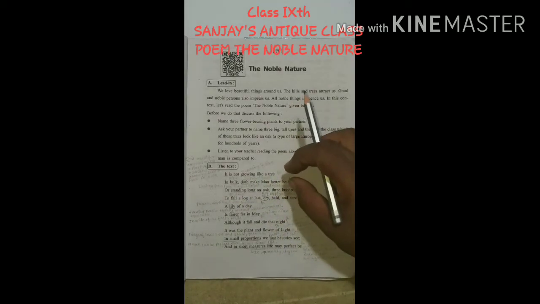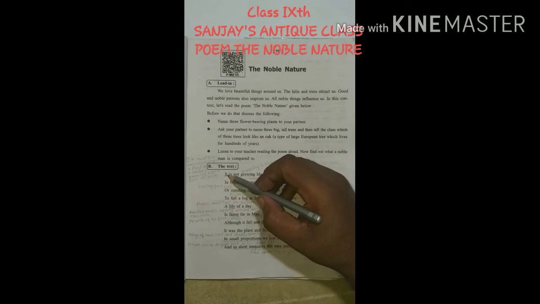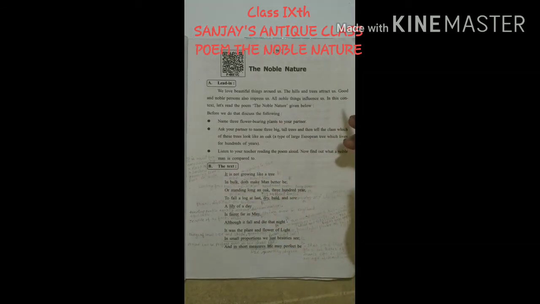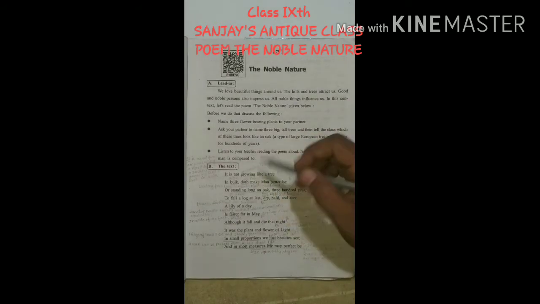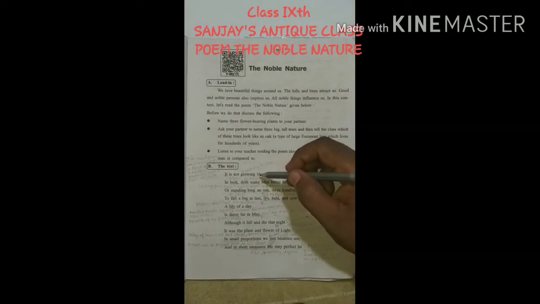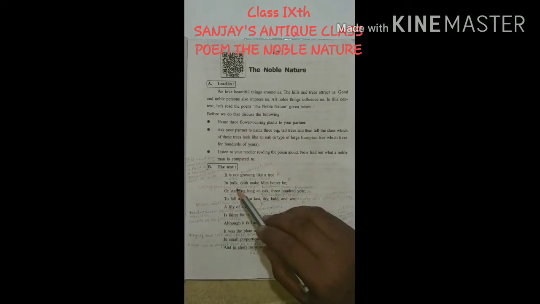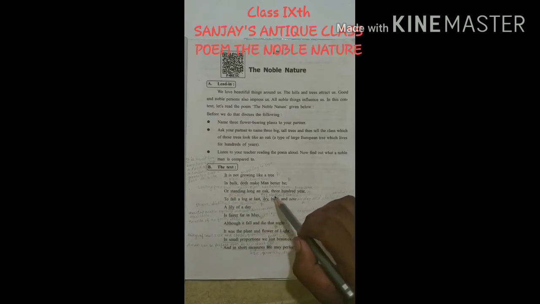So my dear students, in stanza 1, the poet speaks about an oak tree, emphasizing a part of the sentence: growing like a tree in bulk. So how is it growing? It is growing, increasing in size. Growing means increasing in size like a tree. So in bulk doth make man better be. Again he is comparing an oak tree to a man. How is he comparing an oak tree to a man? He is saying in size does make man better be.